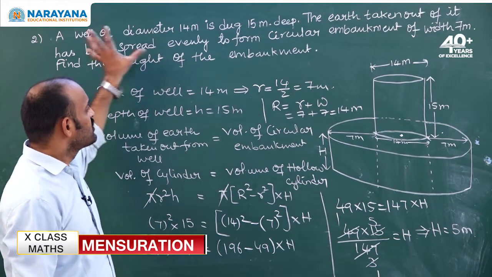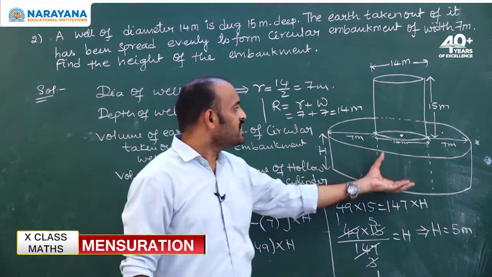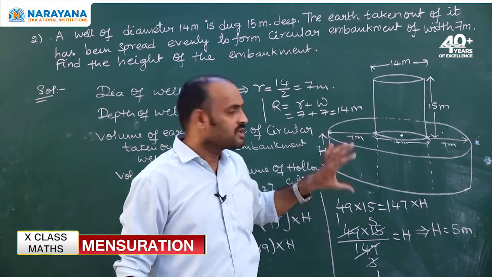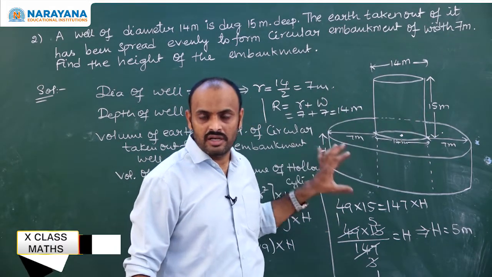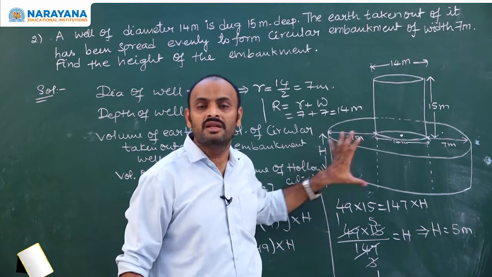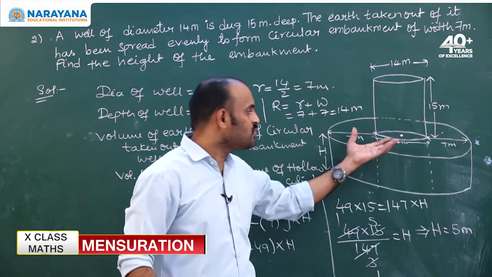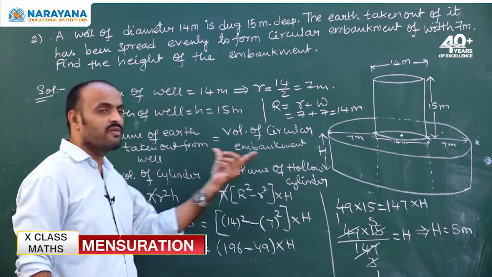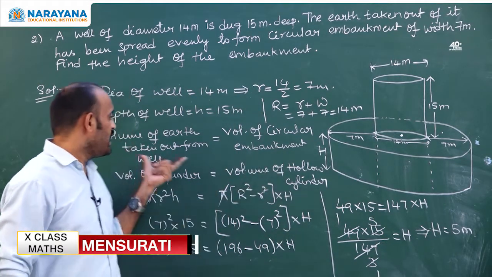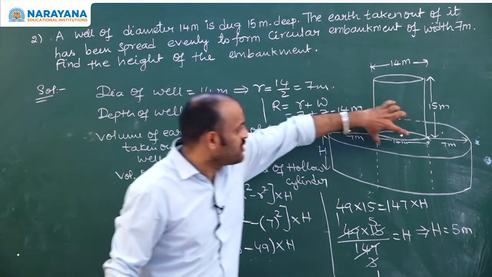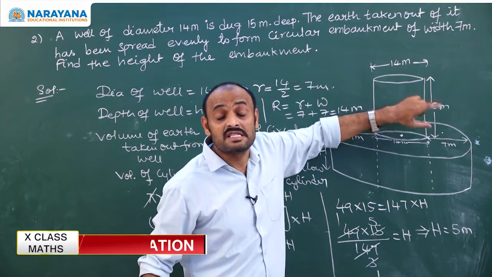If you observe what we have done, whatever earth they have taken out is nothing but the embankment. Using that earth only they made an embankment. That means the volume remains same. As the volume remains same, we have equated the volumes. As the earth taken out is from the well, the well is in which shape? Cylindrical shape.